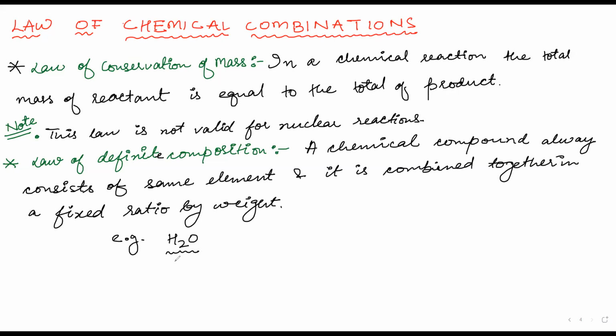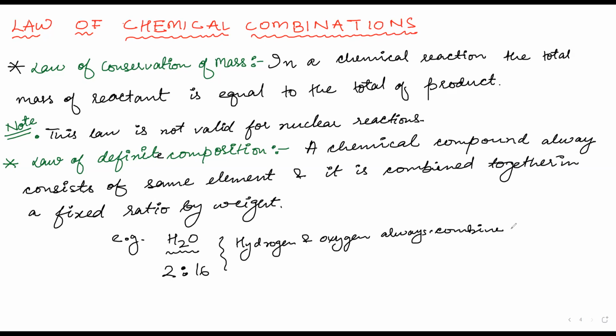So, what is the ratio here? The mass of hydrogen is 2. The mass of oxygen here is 16. So, hydrogen and oxygen always combine with the mass ratio of 1:8.